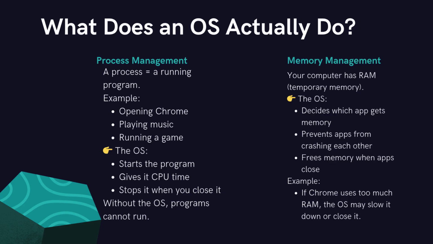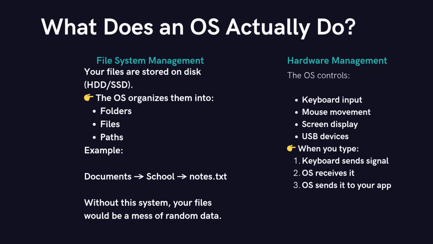Second, the operating system manages memory. Your computer has something called RAM, which is like temporary memory. The OS decides which programs get to use that memory, how much they can use, and when that memory should be cleared. This is important because it keeps your system running smoothly without slowing down or crashing.